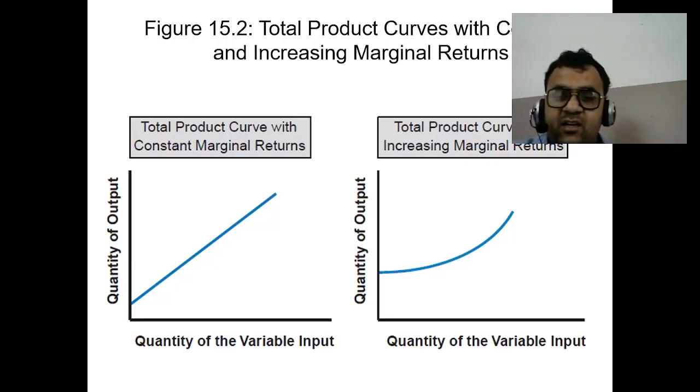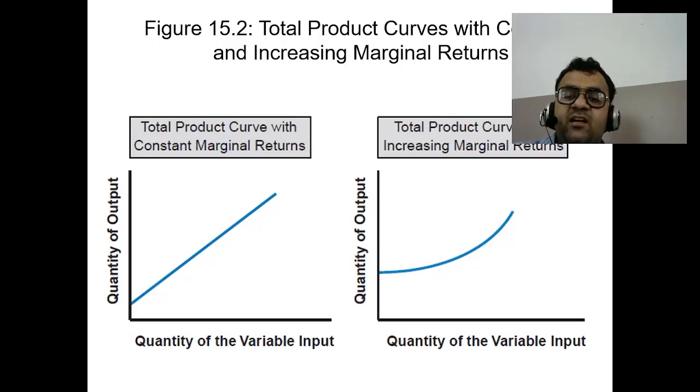Initial increasing marginal return: the curve starts with a steep slope, indicating that the marginal product of the variable input is increasing. This means that each additional unit of input leads to a more than proportional increase in output. Constant marginal return: as the input quantity increases, the marginal product remains constant, indicating that each additional unit of input leads to a proportional increase in output. The curve becomes a straight line with a constant slope.